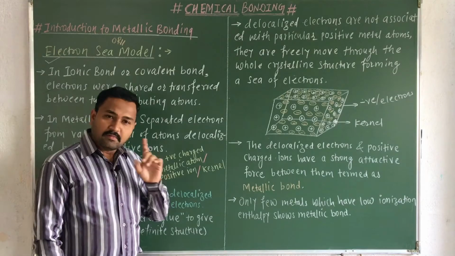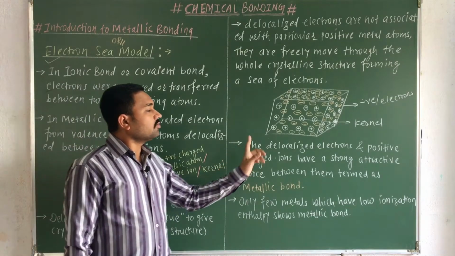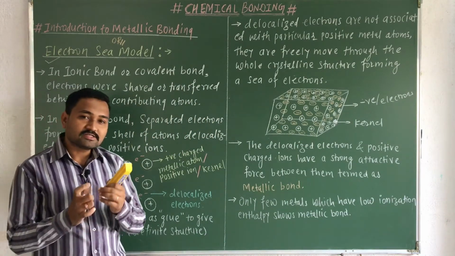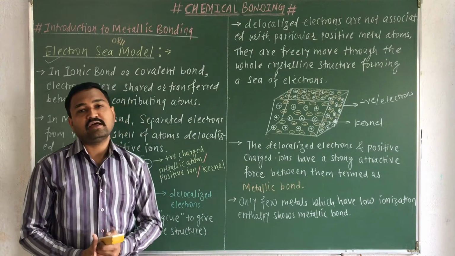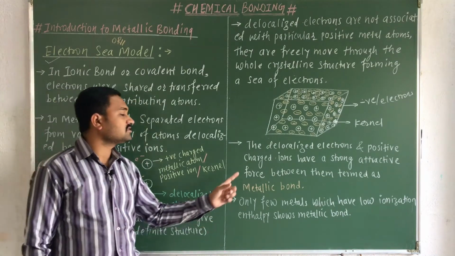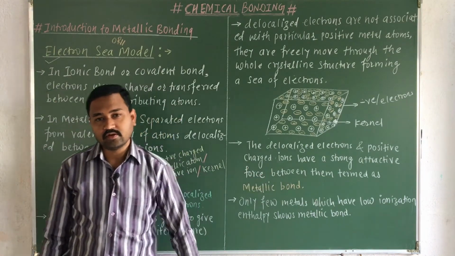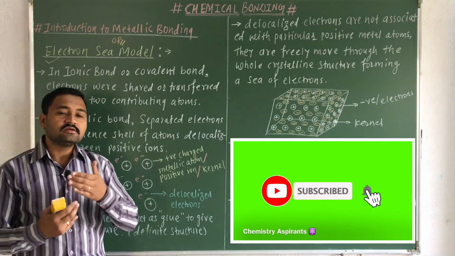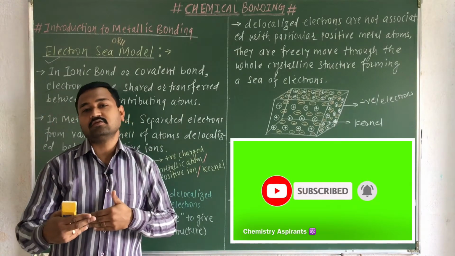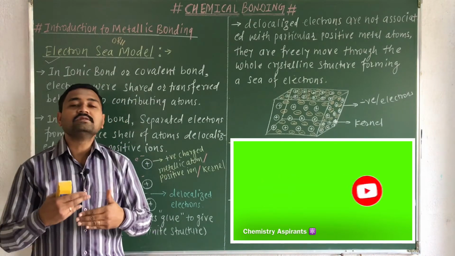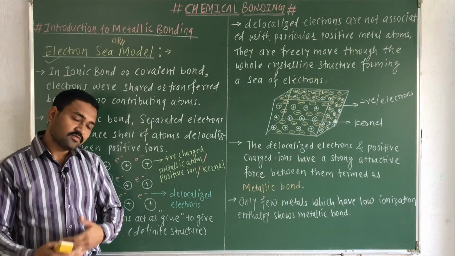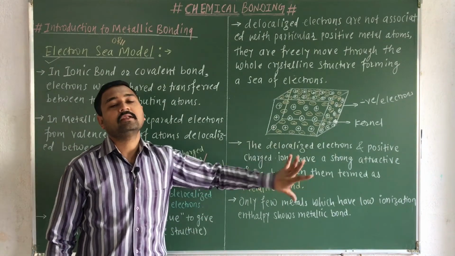Now remember again, the delocalized electrons and the positive charged ions have a strong attraction, and that strong attraction is nothing but your metallic bond. We already studied that whenever opposite charges develop, obviously there will be an electrostatic force of attraction, and that electrostatic force of attraction is your metallic bond.